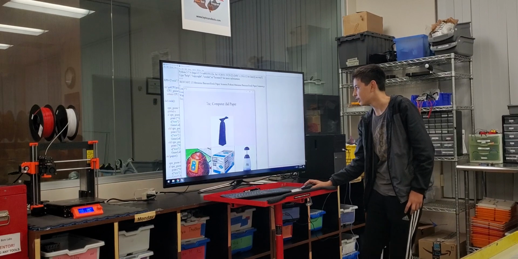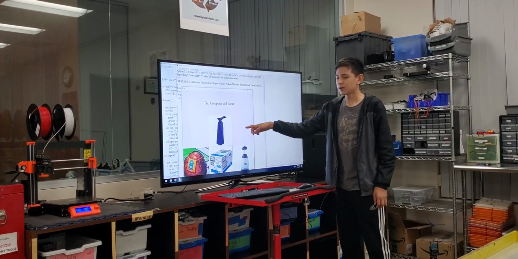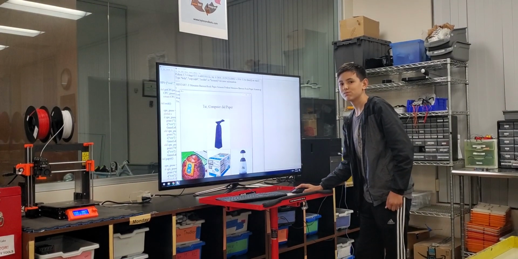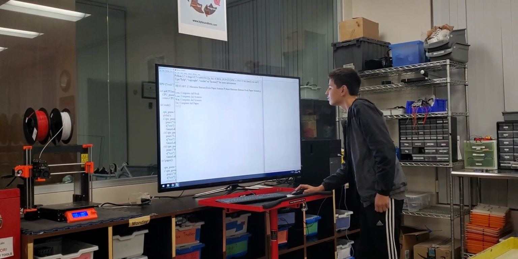Let's see if I can get a tie. Oh yeah, I got a tie because the computer did paper. And so, yeah, that's my code. Any questions?